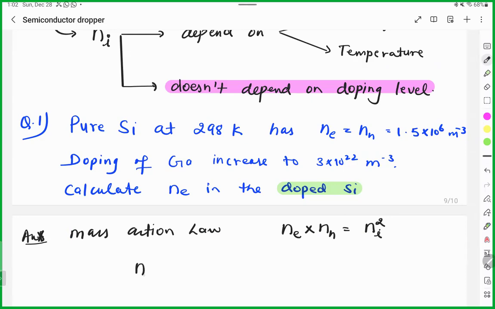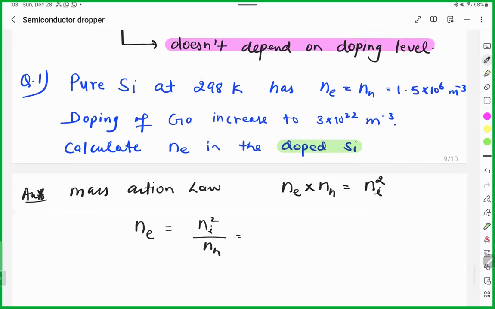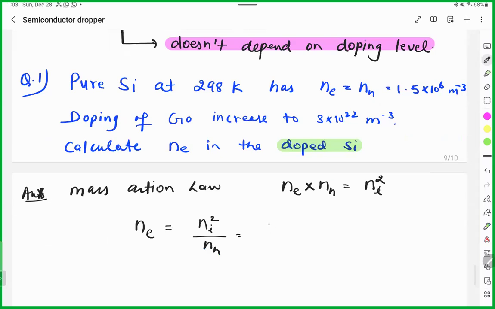You have to calculate the total number of electrons, so it is the intrinsic number squared divided by the total number of holes. So what is the intrinsic value? 1.5 into 10 raised to power 16 squared. So can we say it will be this, divided by the total number of holes? 3 into 10 raised to power 22. Correct.